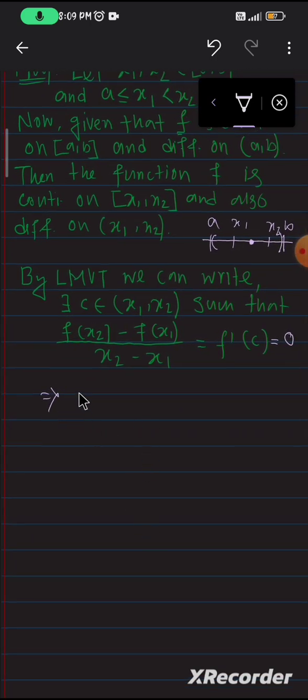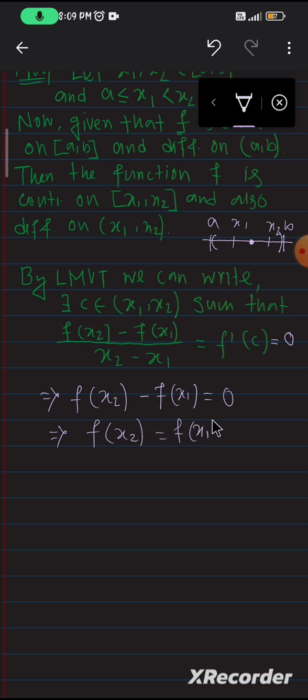So we get f of x2 minus f of x1 equal to 0. So that implies f of x2 equal to f of x1. Since x1 and x2 are two arbitrary points in this domain, closed interval a comma b, we can say that f is a constant function.